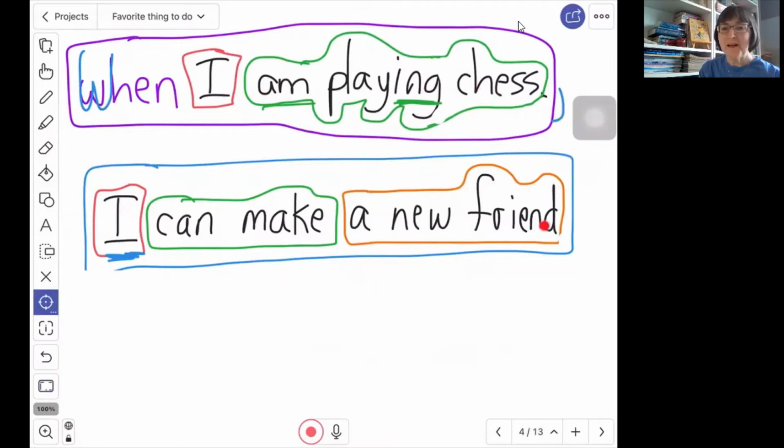This is a complex sentence because we are using the word when. If we put our dependent clause first, you'll see it will start with the conjunction, then we put the comma after it. When I am playing chess, I can make a new friend.